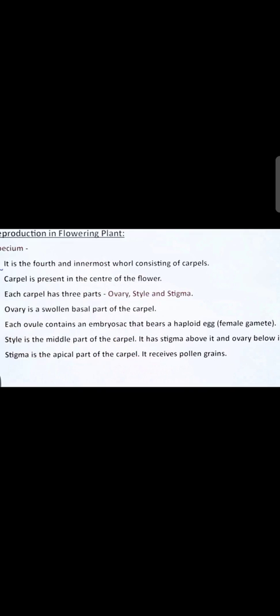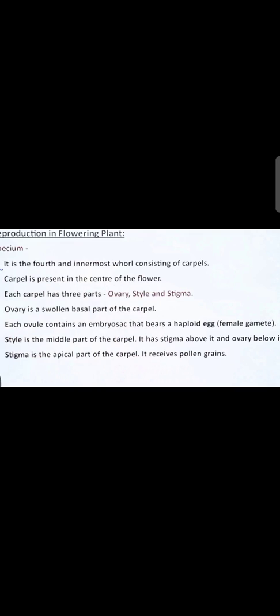We have 23 pairs of chromosomes, which means diploid structures have 23 pairs of chromosomes. But before fertilization, when there is only one sex cell, either the male sex cell or the female sex cell, it will have only a single set of chromosomes.